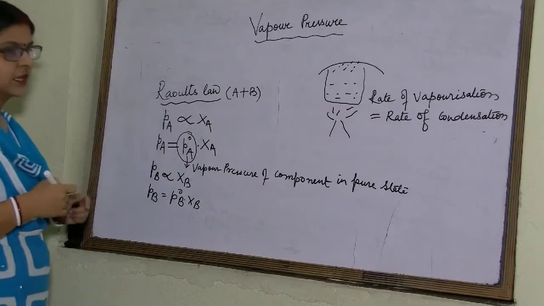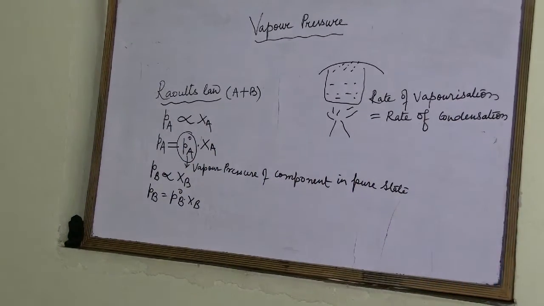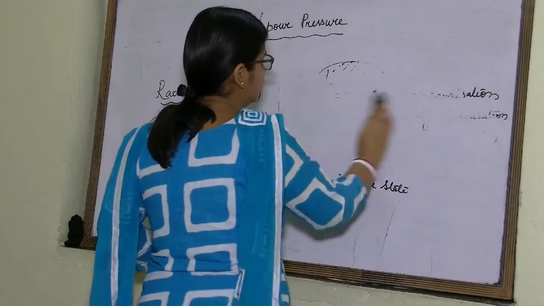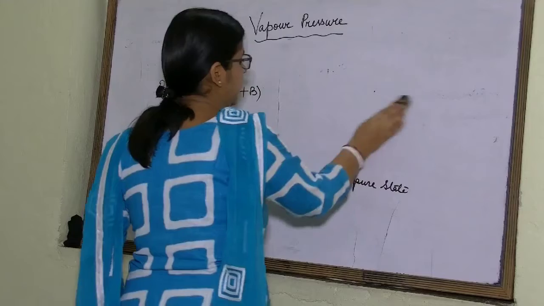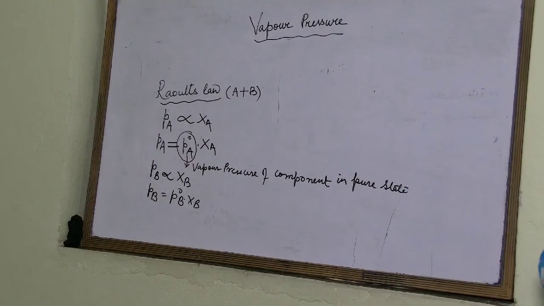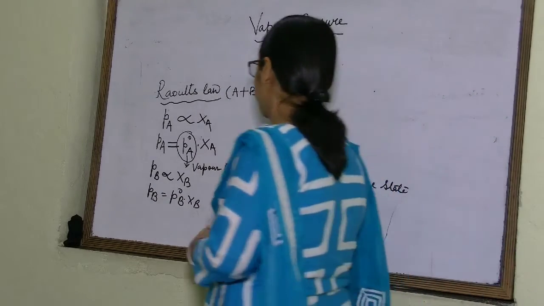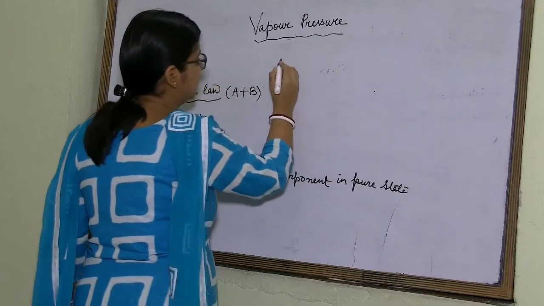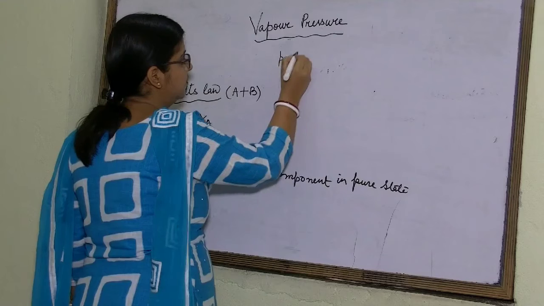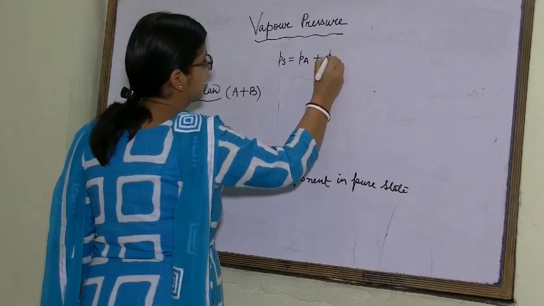So students, what will be the total vapor pressure of the solution containing two volatile liquids? The total vapor pressure of the solution containing two volatile liquids will be the vapor pressure of component A in the solution plus the vapor pressure of component B in the solution. So, for volatile liquids, vapor pressure of the solution PS will be equal to PA plus PB.